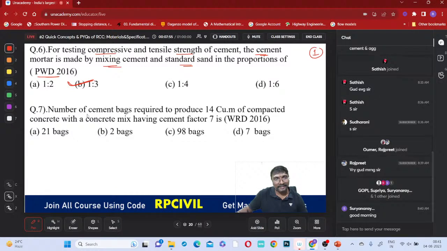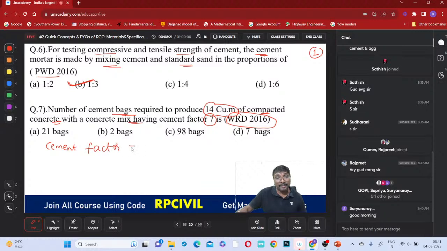So here, the number of cement bags required to produce 14 cubic meters of compacted concrete with the concrete mix having a cement factor as 7, right? So yeah, Satvir said yeah. Okay, we'll check it, right? What is that cement factor? How many of you are having idea about this? This is also a PYQ question only, right? Maharashtra Water Resource Department question, right? So what is that cement factor?